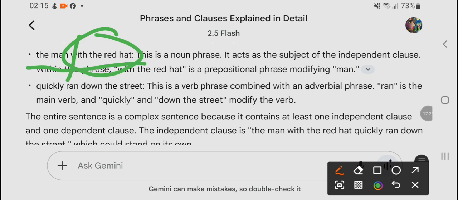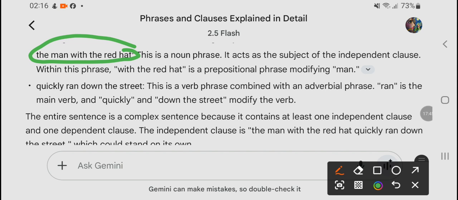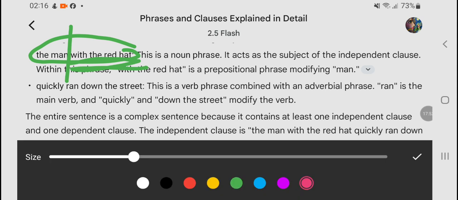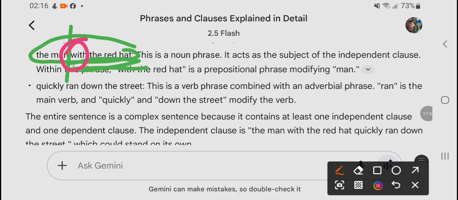We are talking about the man who is with the red hat, and that is why this is called a prepositional phrase. As a whole, the complete group of words is a noun phrase, and within it, this is called a prepositional phrase because it starts with the preposition "with." Okay.